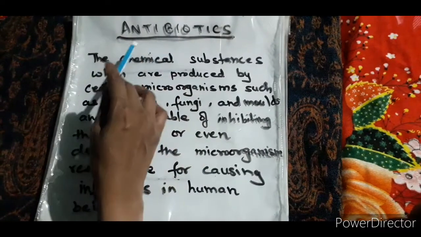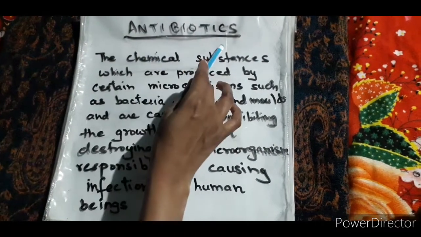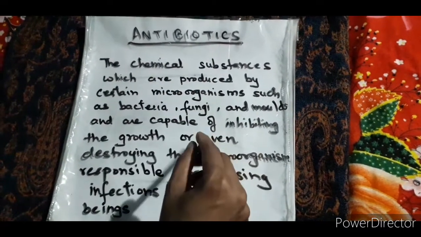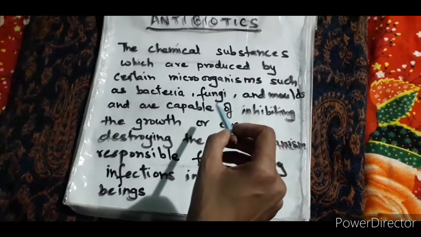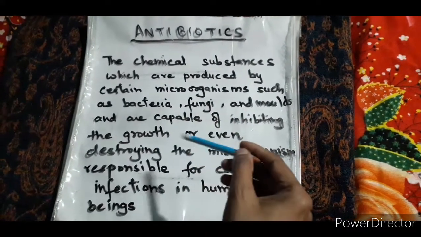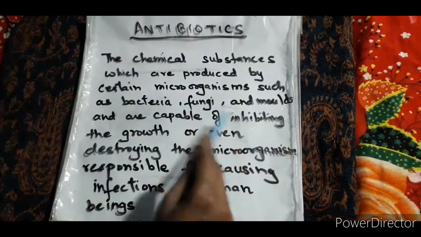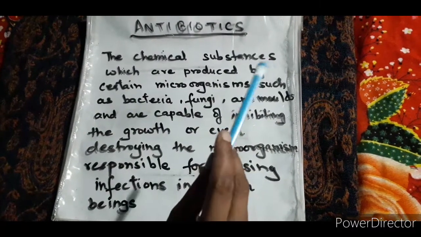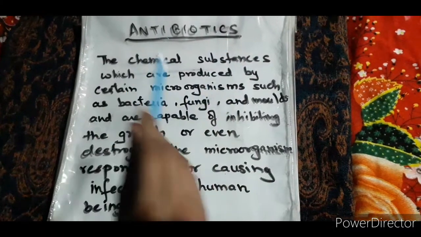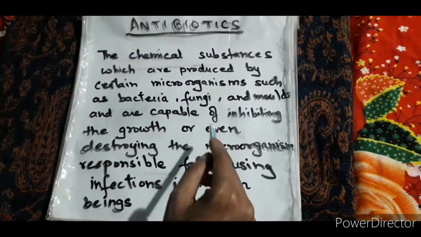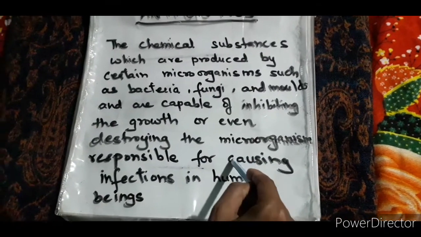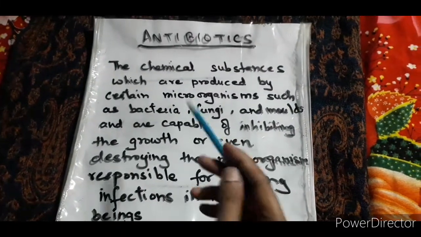Now the first heading I have written is antibiotics, which comes under antimicrobials. Now it is a chemical substance, you know it. It has been produced by microorganisms, that is bacteria, fungi, molds, and these microorganisms are used for producing these drugs, so that they will affect the growth or even destroy the microorganisms that are responsible for infection in the human body.